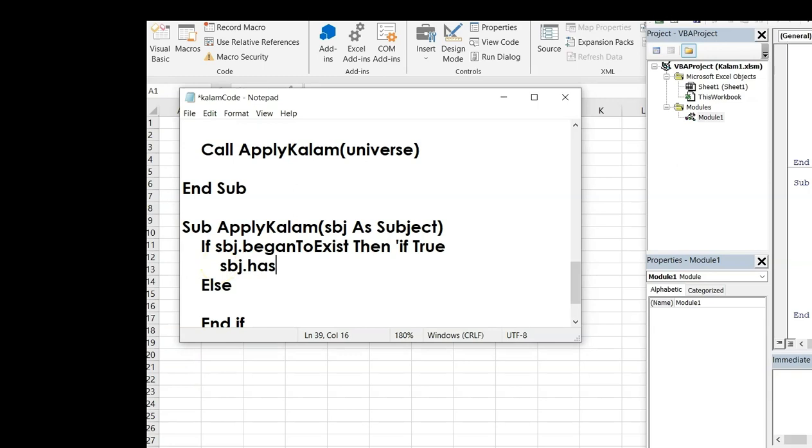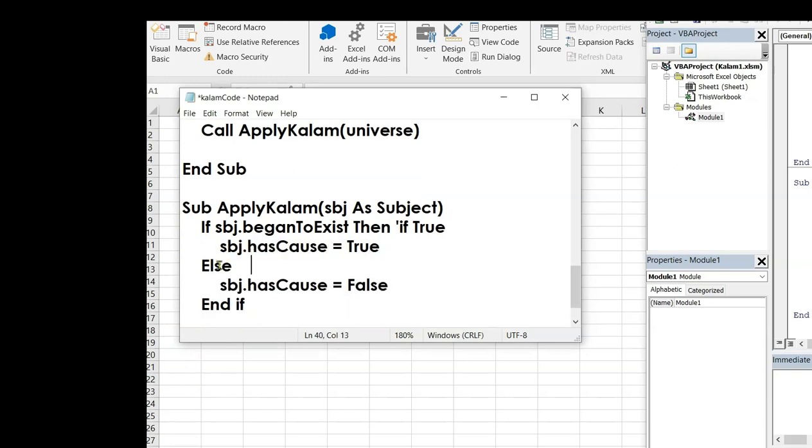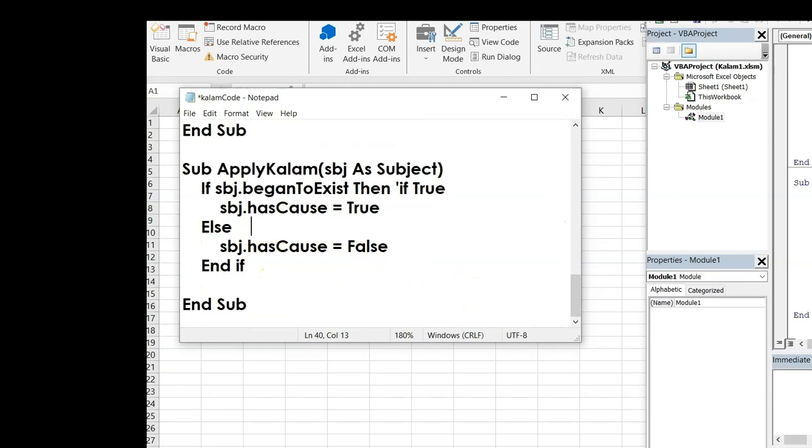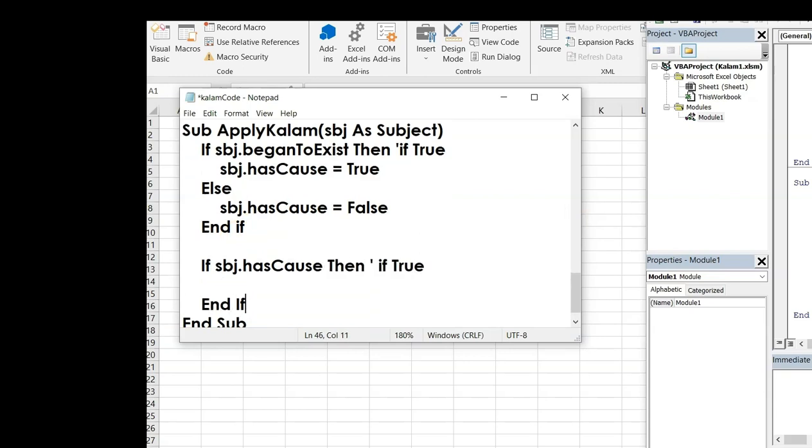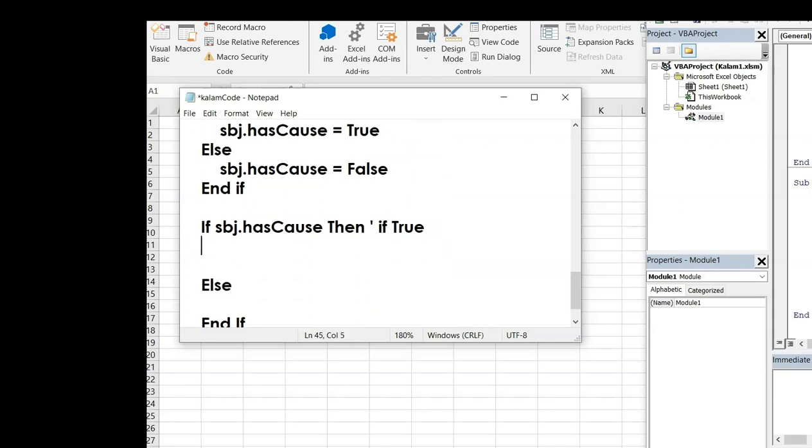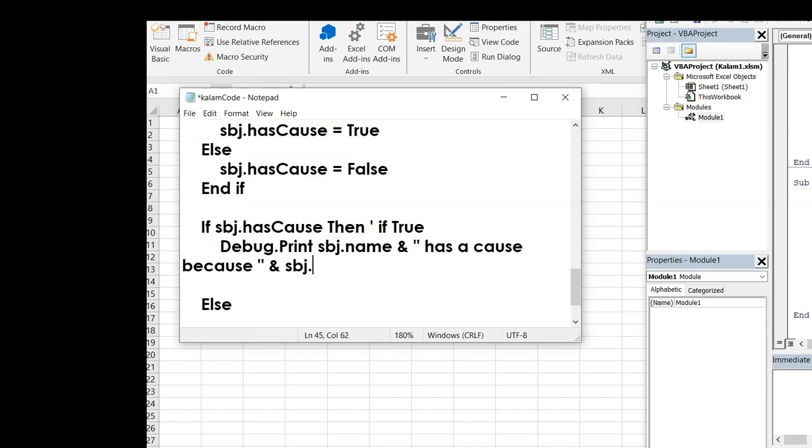So if, as the cosmological argument goes, the subject BeganToExist is true, then it has a cause, else it does not have a cause. So what we would expect is if God did not begin to exist, then he does not have a cause, but if the universe began to exist, then it has a cause.